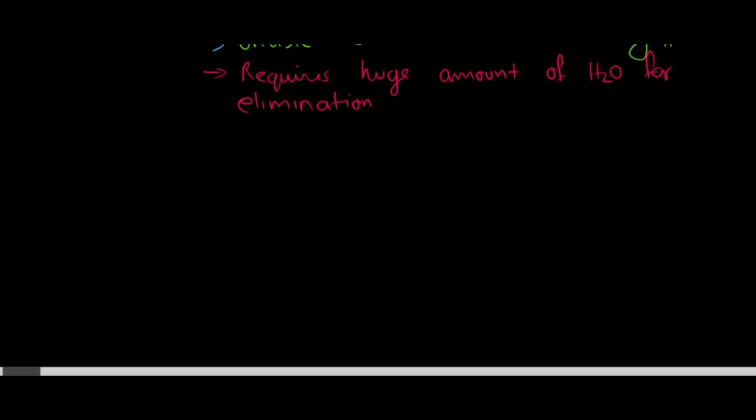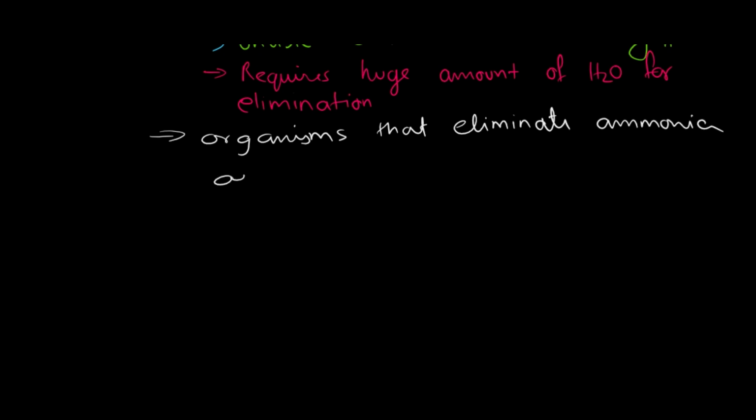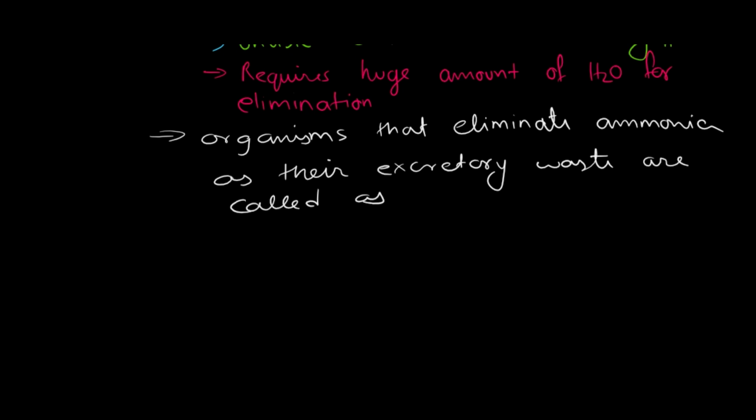Most of the aquatic organisms which are capable of eliminating ammonia are called Ammonotelic organisms. That means an organism that eliminates ammonia as its excretory waste is called an Ammonotelic organism. Most of the aquatic animals are Ammonotelic.